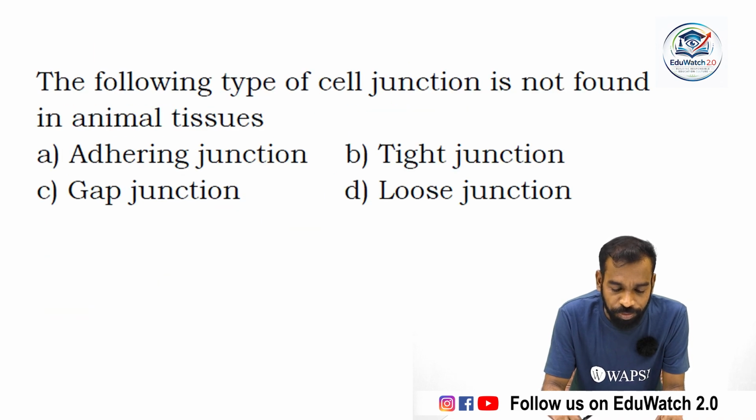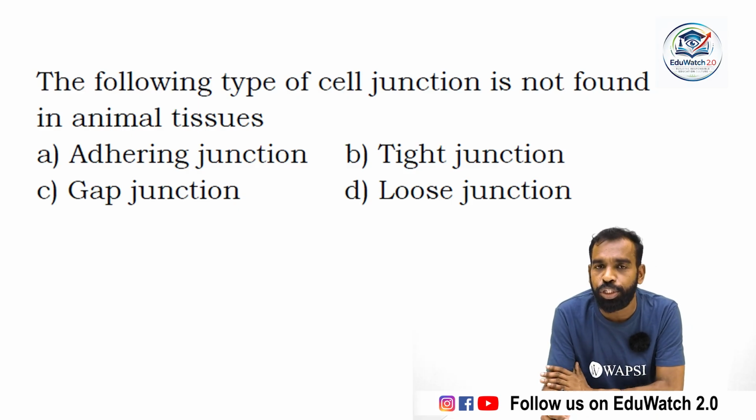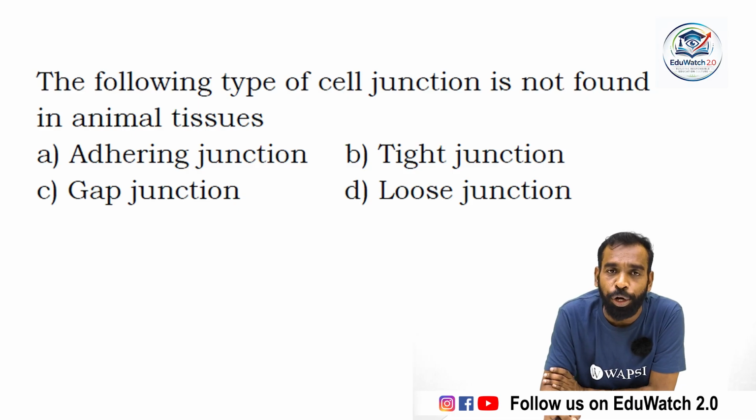Which of the following types of cell junction is not found in animal tissues? In animal tissues, each and every cell wants to communicate with each other. They want to transfer substances between the cells. For that, cell junctions are required.